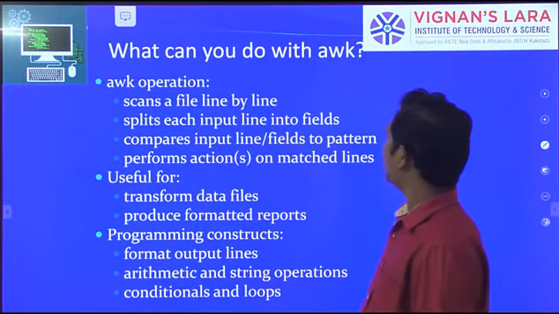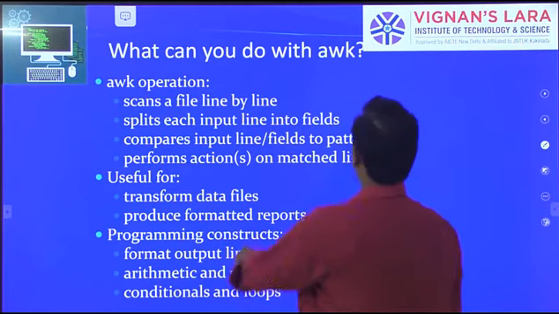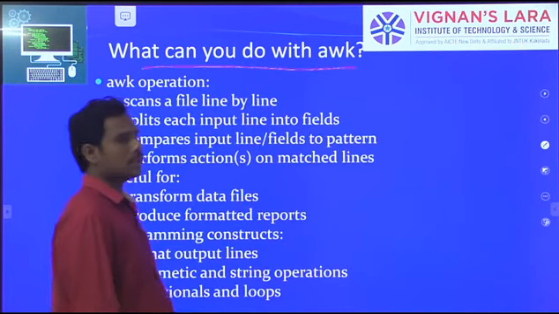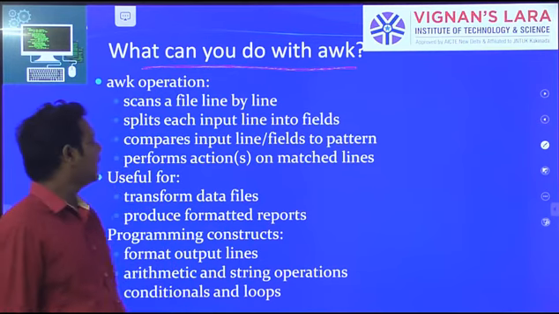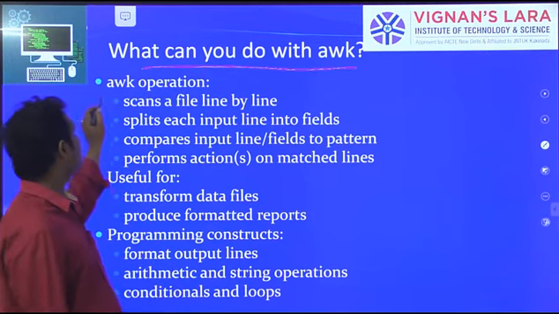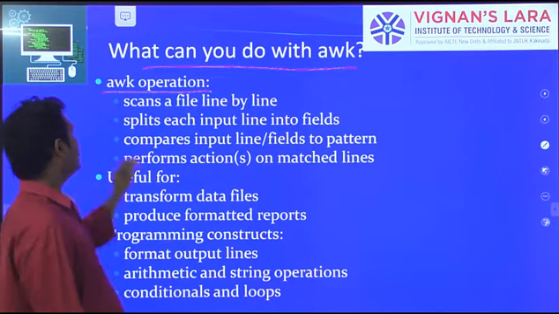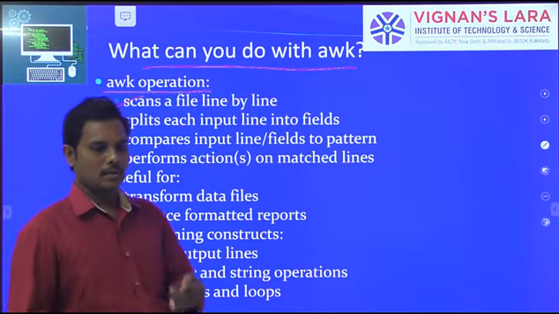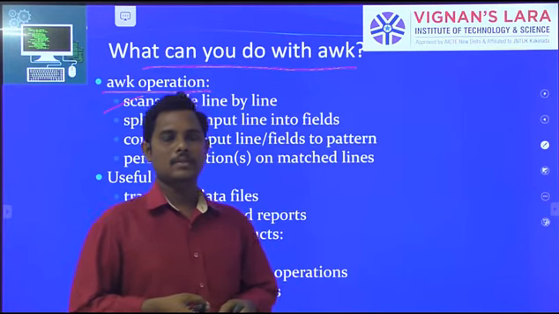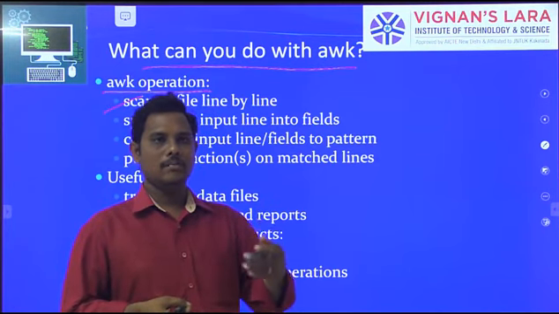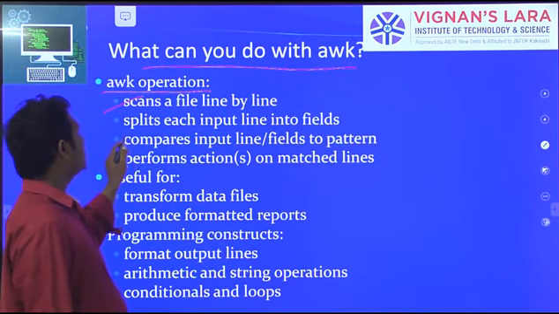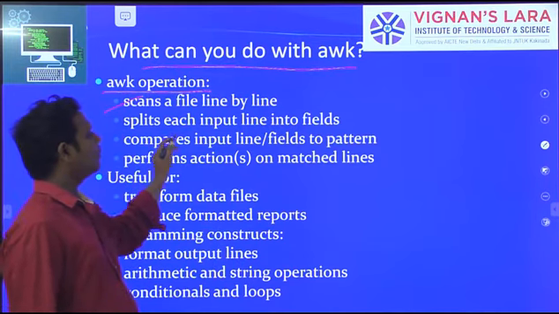Next, what can you do with awk? What work is done by awk? The awk operations are: first, it scans the file line by line. When you enter an awk program, the input is scanned line by line. Second, it splits each input line into fields.